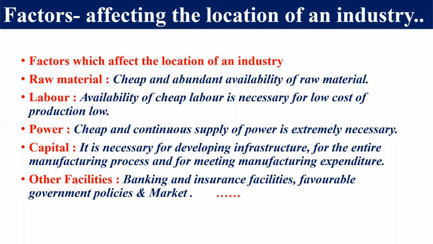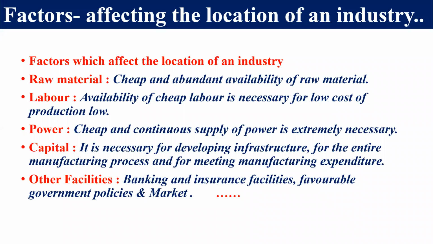Before 1990, foreign investment was not easy in India. There was a trade barrier also. That's why, whenever we establish an industry, we have to see the government policy also, whether the government favors it, or whether we have to pay more tax to the government. We have to see all these things also. So government policy is a very important thing.